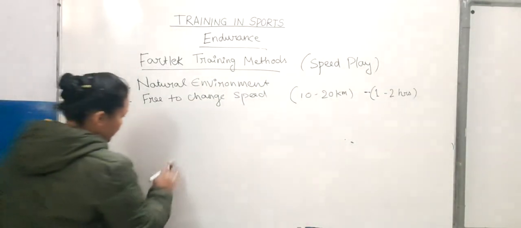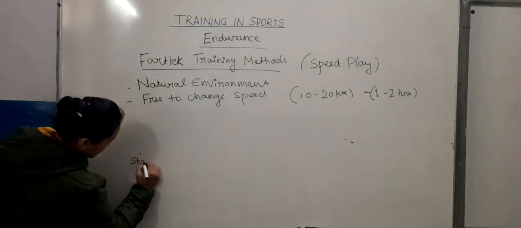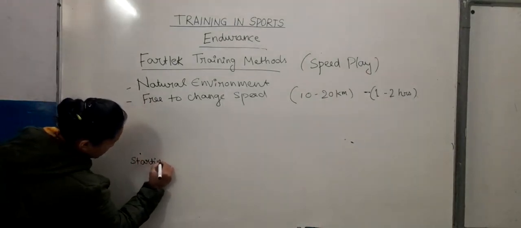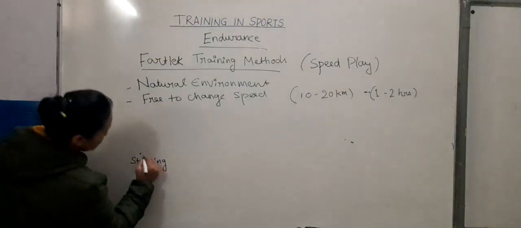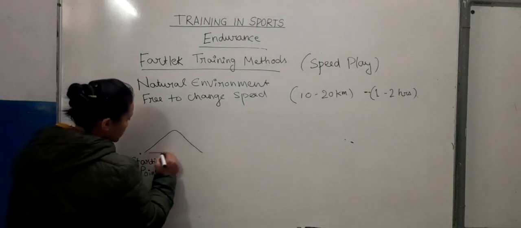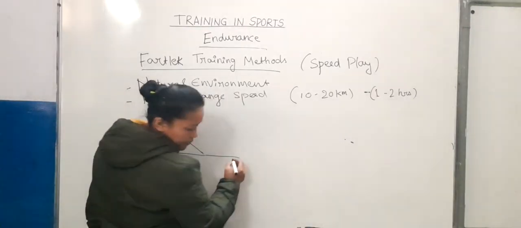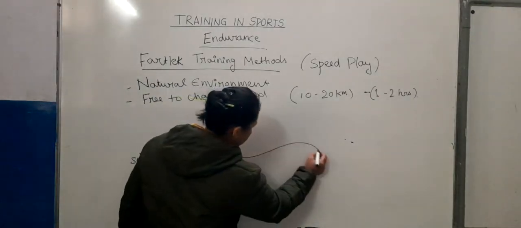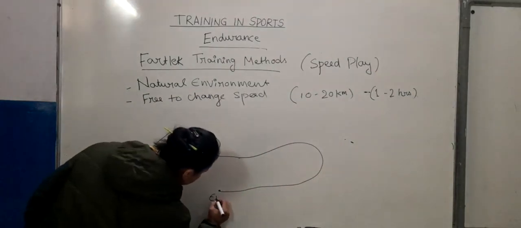For example, in fartlek training methods, this is a starting point. From the starting point, the athlete may use long cut, he may use jogging, running, sitting, walls, etc. This is the end point.